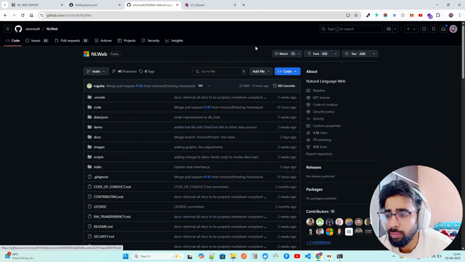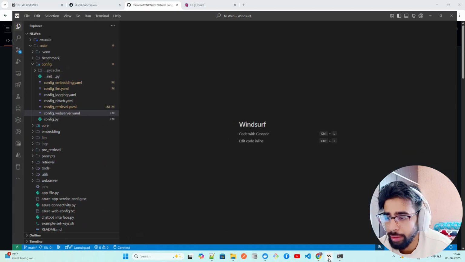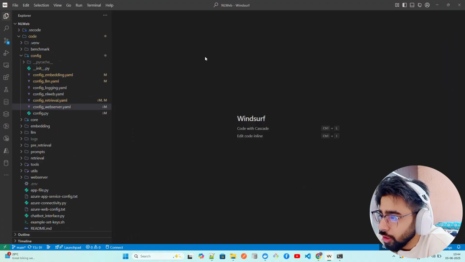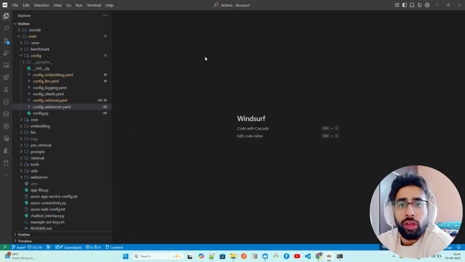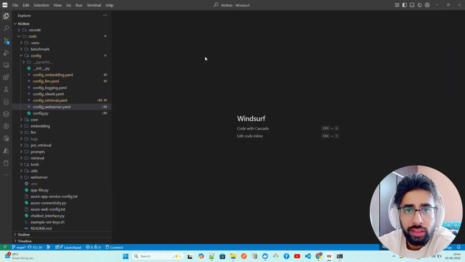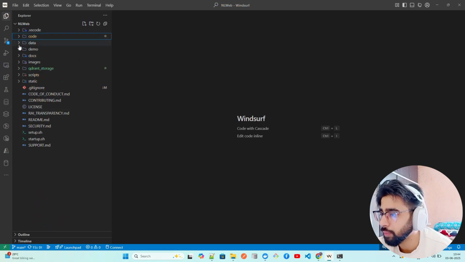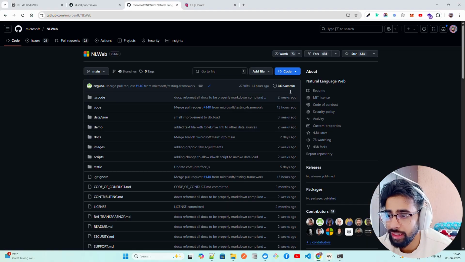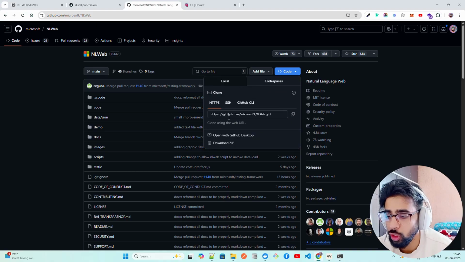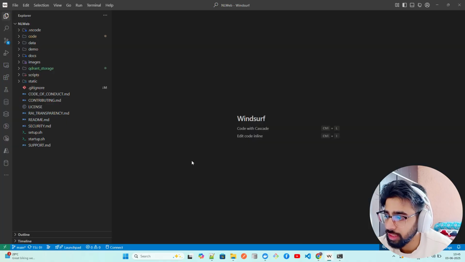So the first thing that you have to do, I will show you. I am using an agentic IDE, Windsurf. But even if you are using VS Code, PyCharm, or Cursor, that is completely fine. I have a folder here, and I have cloned the NLWeb GitHub repository. What I did was come here and click on git clone with this HTTPS link, from the terminal. And this basically gives me this particular repository.